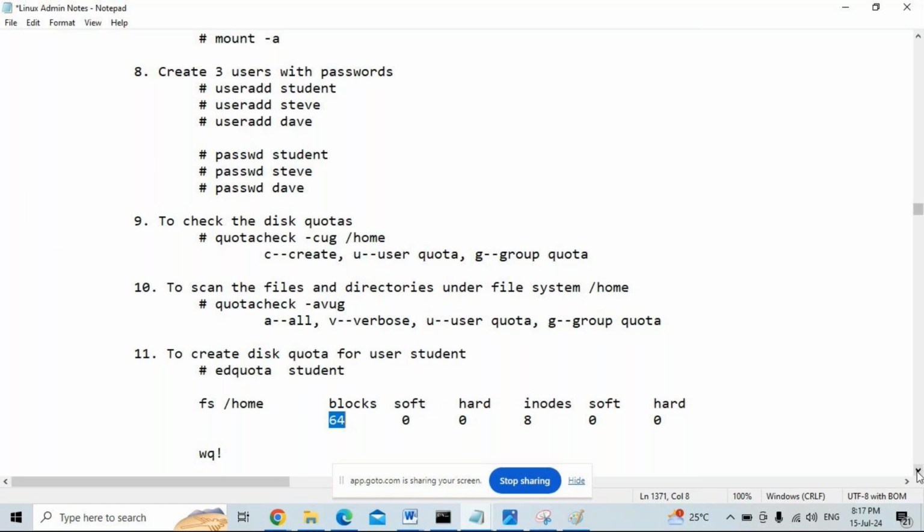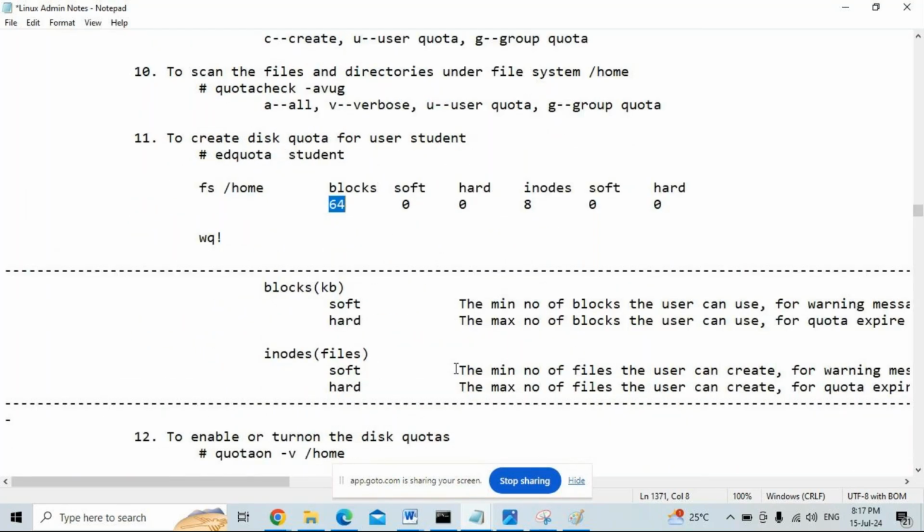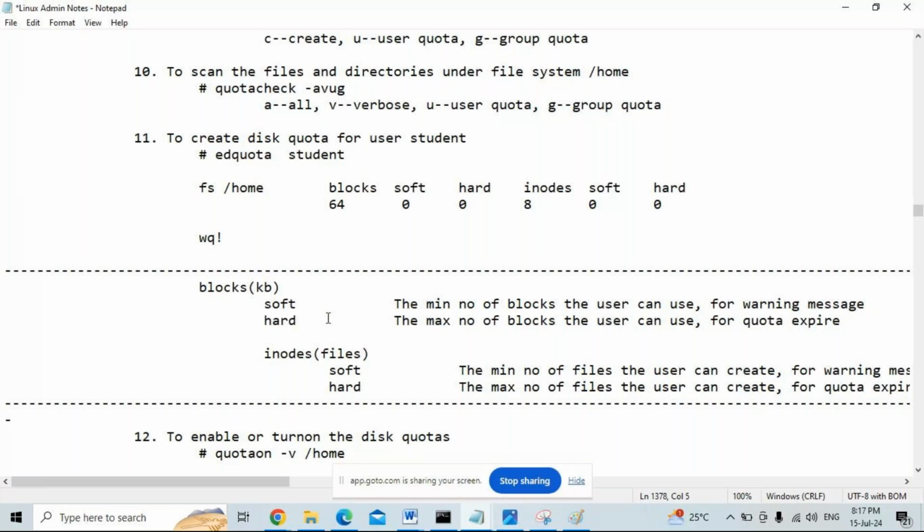Soft and hard. Soft is nothing but the minimum number of blocks. This is for the warning message. Default is 0. 0 means what? No warning message. Hard is the maximum number of blocks, for quota expiry.